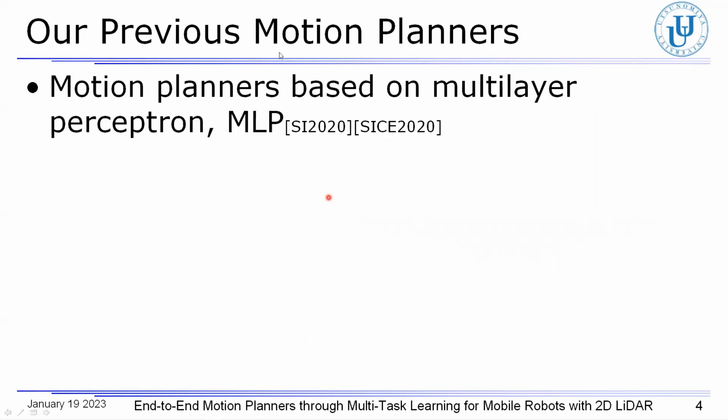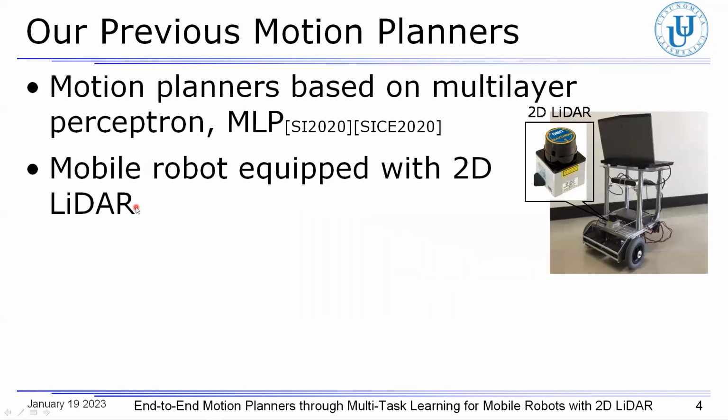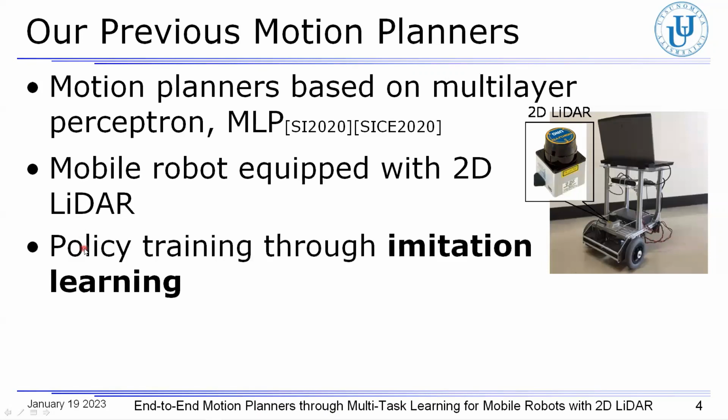We have thus far proposed motion planners based on multi-layer perceptron, MLP. Given a 2D LiDAR equipped with a robot, the range data was used as a sensor input. In our previous works, the policies, which are represented by MLP, have been trained through imitation learning.